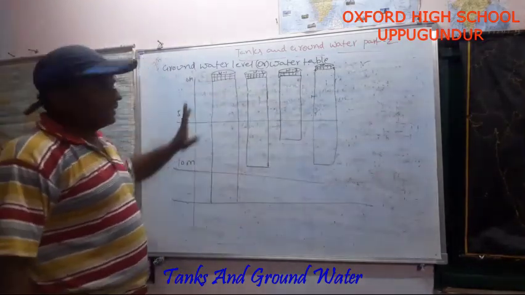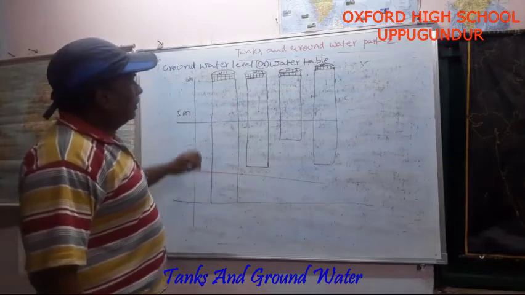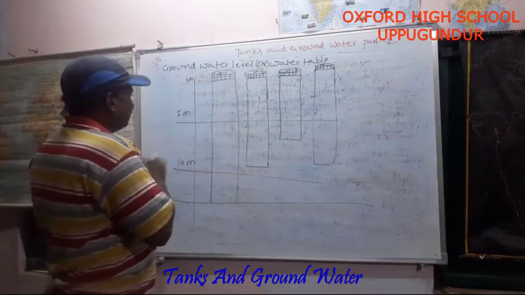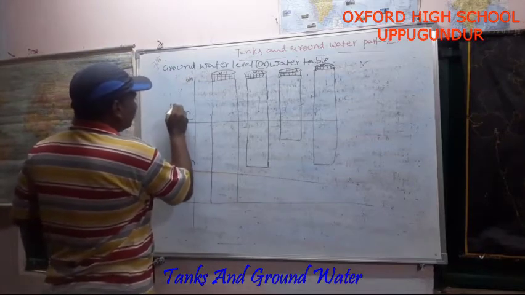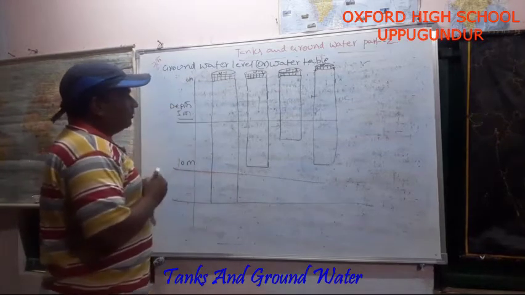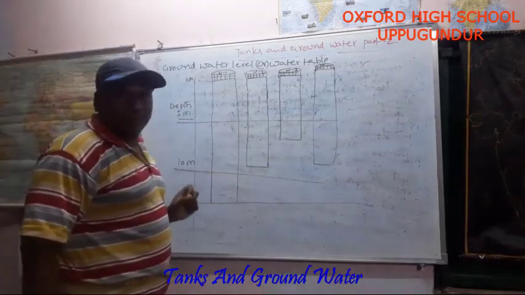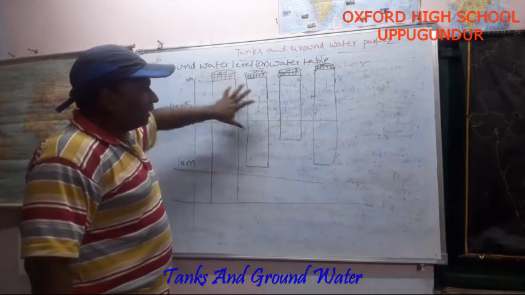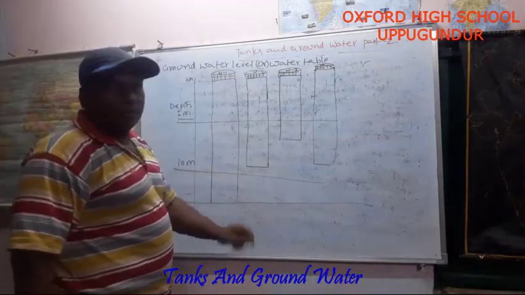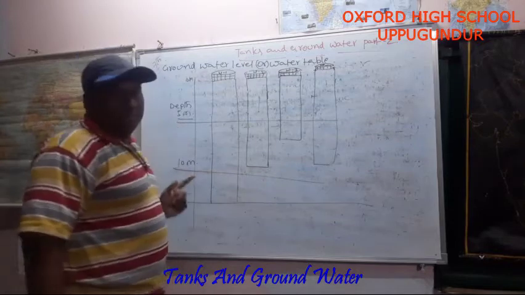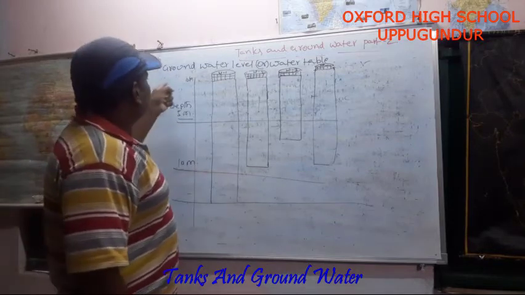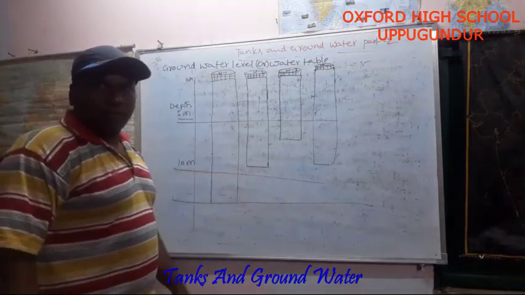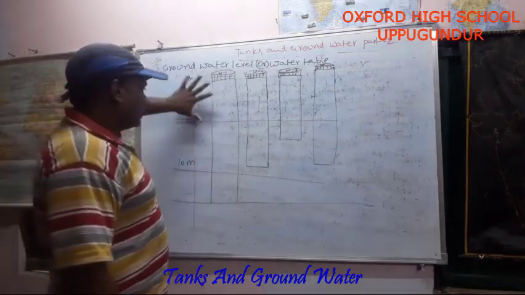By seeing this table, what do you understand? You will get the water at a depth of 5 meters. This is the 5 meters depth. All the wells contain water at a depth of 5 meters. Then if you strike another well in that particular area, you will get the water at a depth of 5 meters. That is called groundwater level, or else water table. Do you understand? Very easy to understand this one.